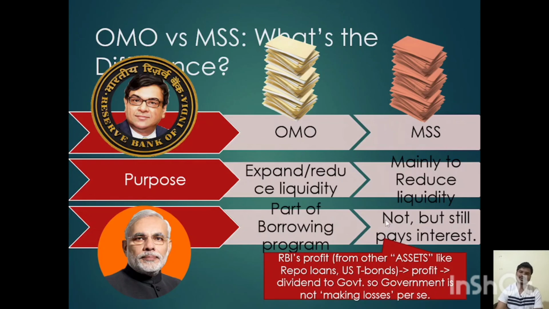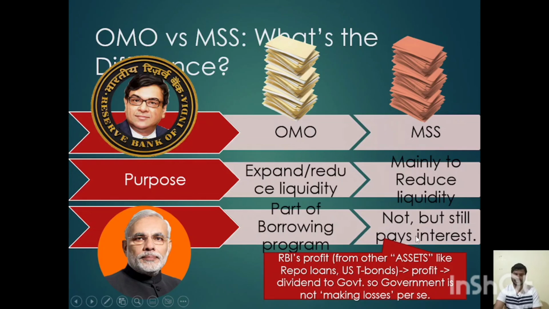Now after some time, those who have bought the MSS will get the interest. Who will pay the interest? The government has to pay the interest to the MSS holders, not RBI. So why does the government have to pay the interest to the public?